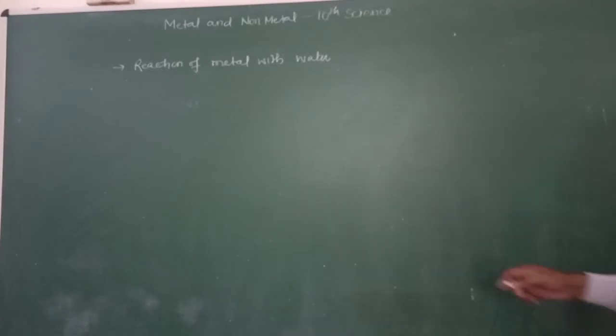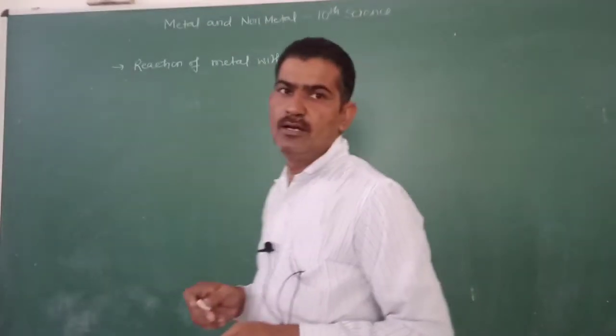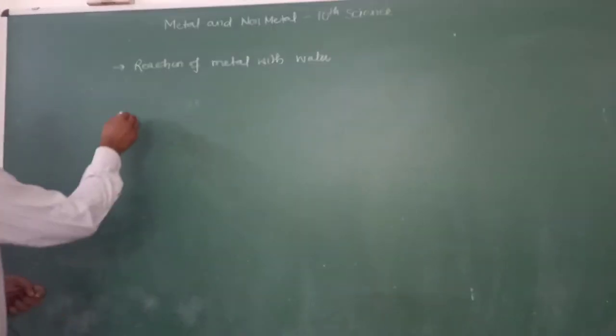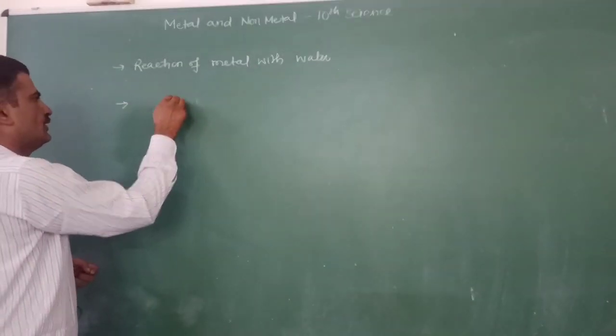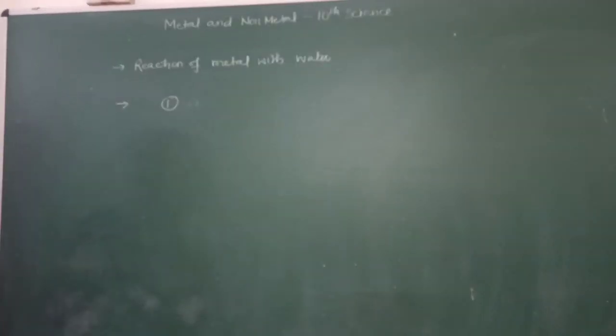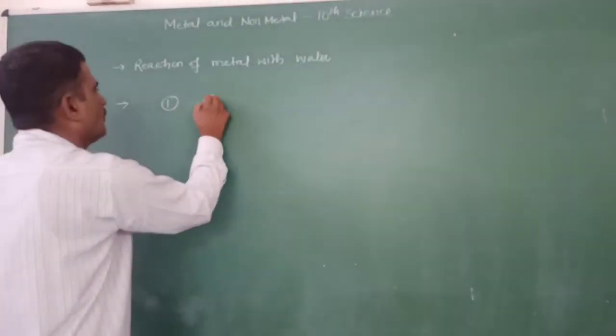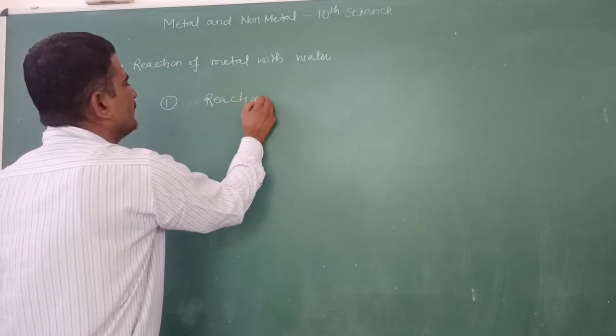In that we will study the reaction of metal with the water. Metal reacts with the water in three ways. First, reaction with cold water.